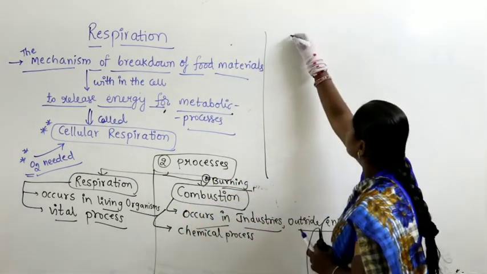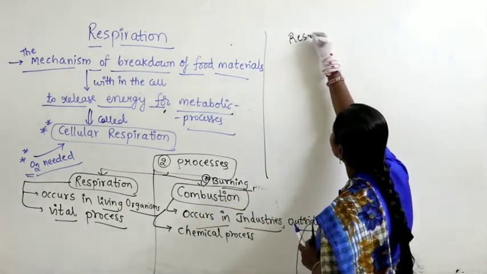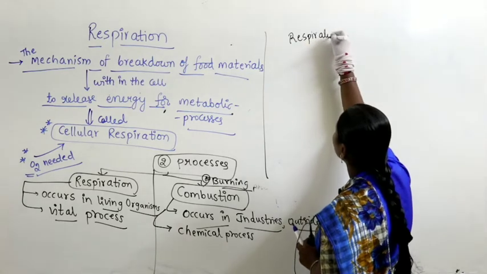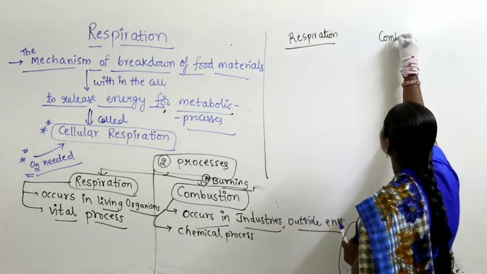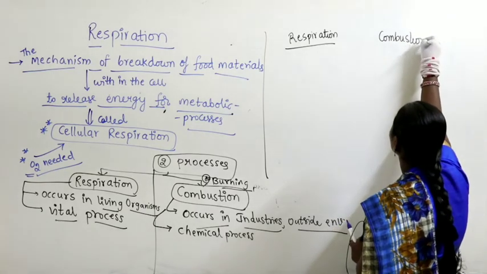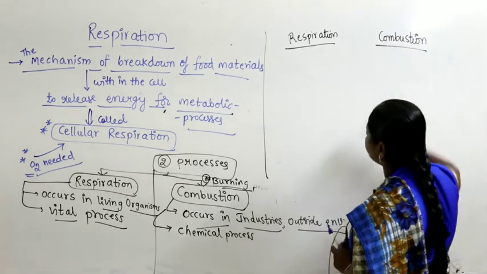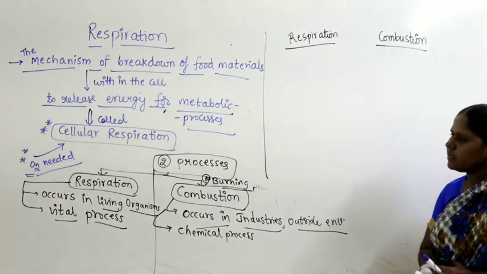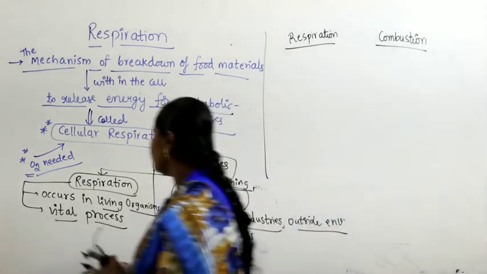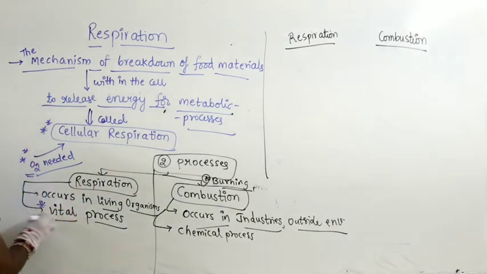So what we are discussing are differences between the two processes, respiration as well as combustion. Now, what we have said, vital process. What is the meaning of vital process here? It's nothing but a very important process.